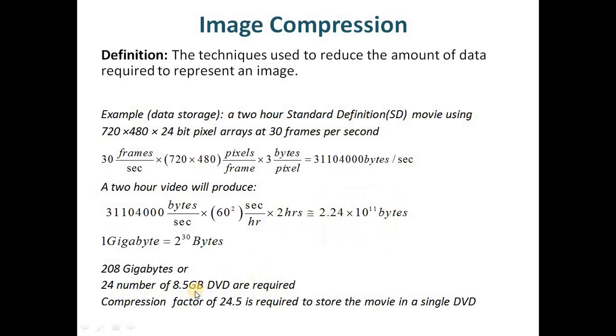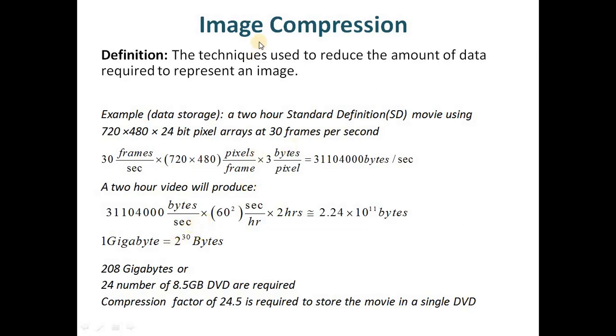So if we have some compression technique which will give us a compression factor of 24.5, then the same information which this much data was conveying can be stored in only one DVD, that is in only 8.5 GB of storage space.